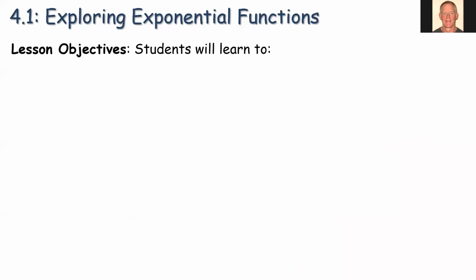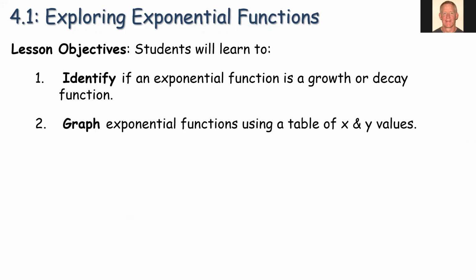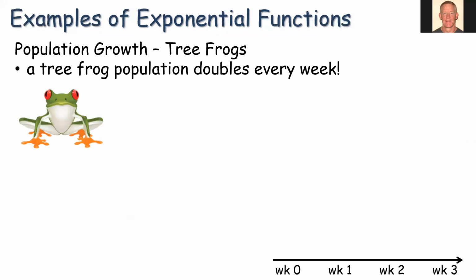All right, let's look at our objectives for this lesson. We're going to be able to identify whether an exponential function is growth or decay. We've talked about growth so far, but it could also be decaying, meaning getting smaller. We'll see what it looks like if we graph an exponential function using a table of x and y values. So let's look at a couple more examples here beyond the dominoes.